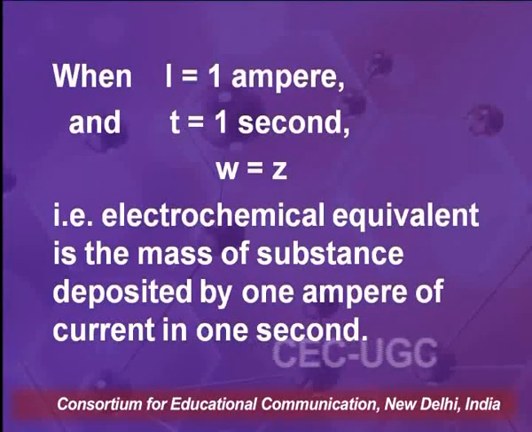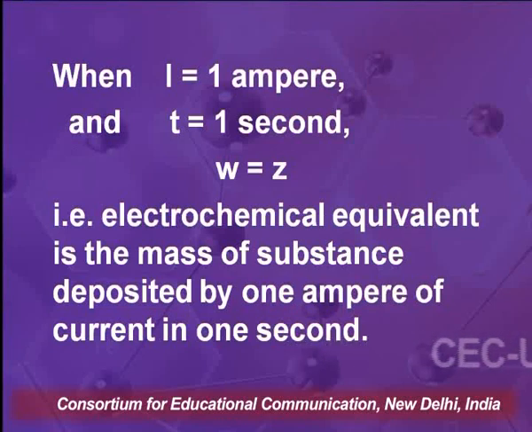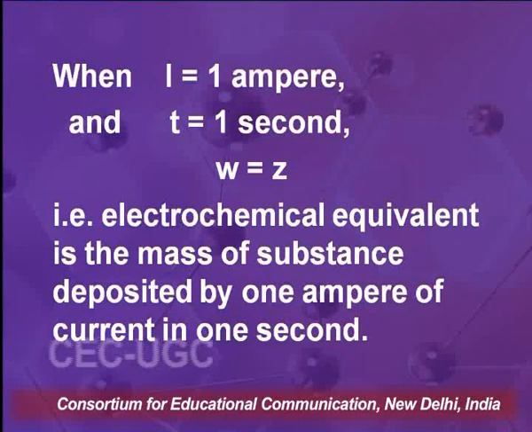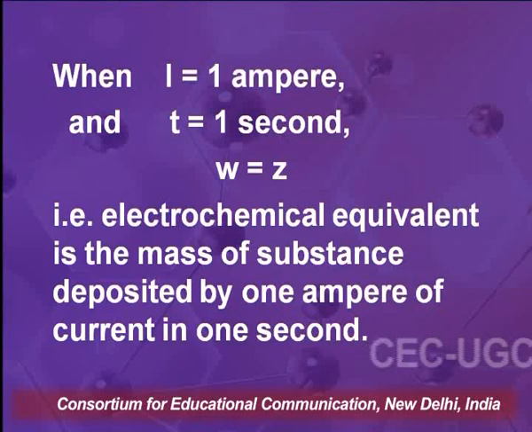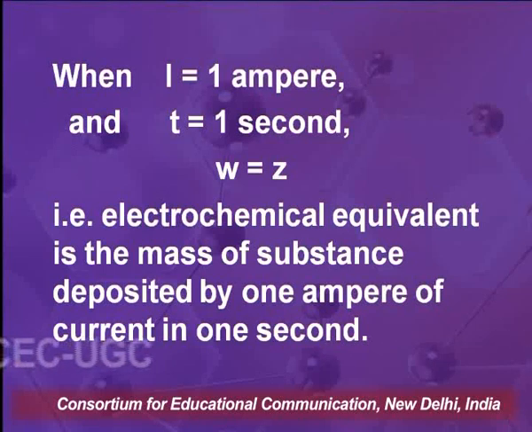When current passed is 1 ampere for 1 second, W will become equal to Z, that is the electrochemical equivalent is the mass of substance deposited by 1 ampere of current in 1 second.